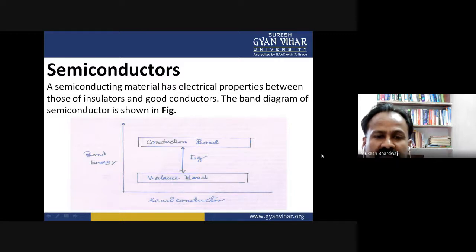So in the figure shown to you, the conduction band and valence band are separated by an energy gap or forbidden energy gap, but it is somewhat smaller than in an insulator.